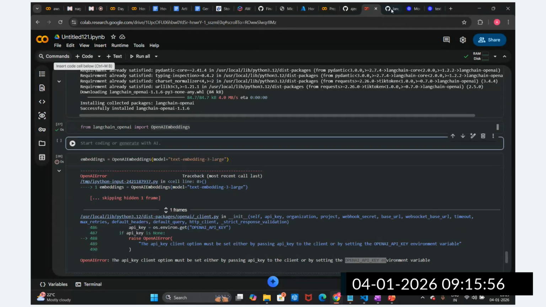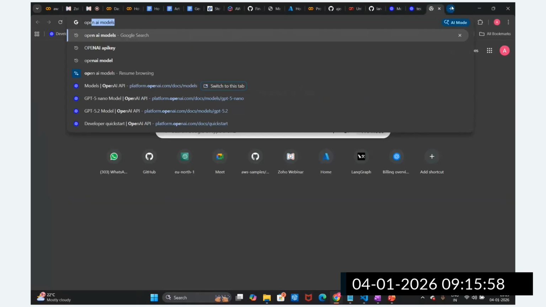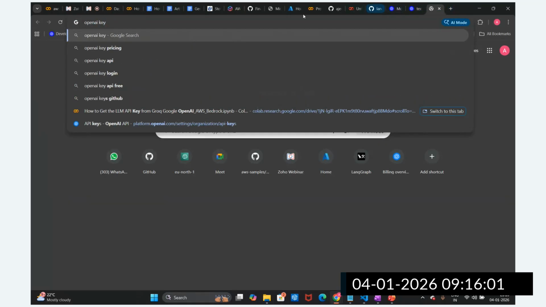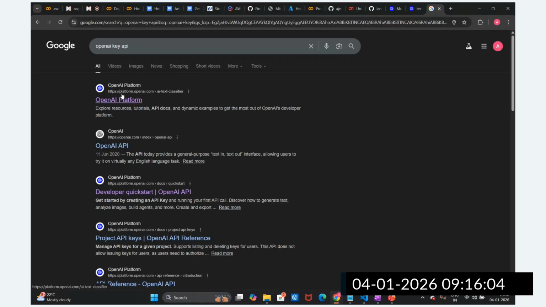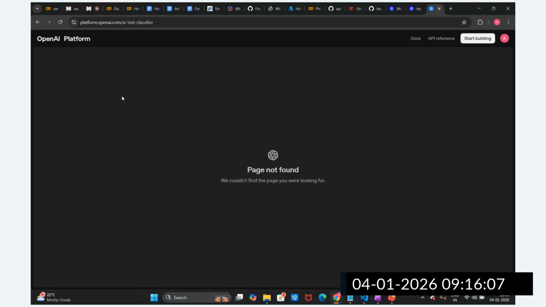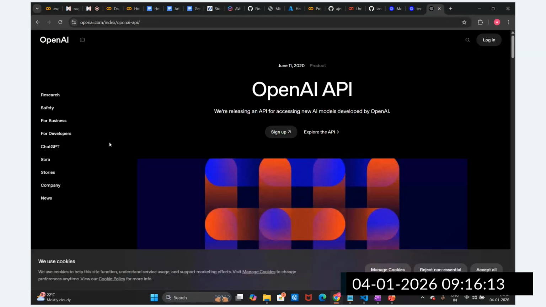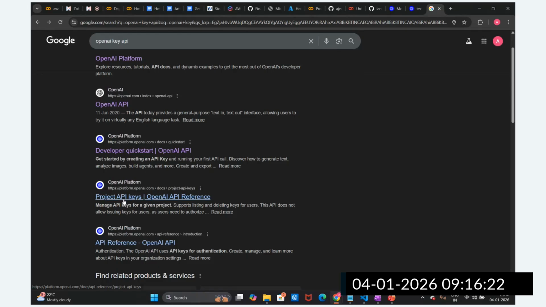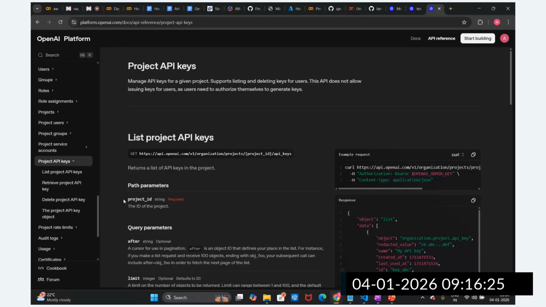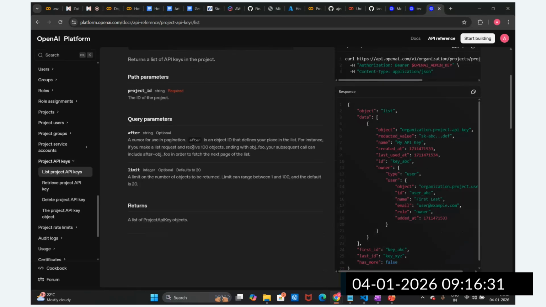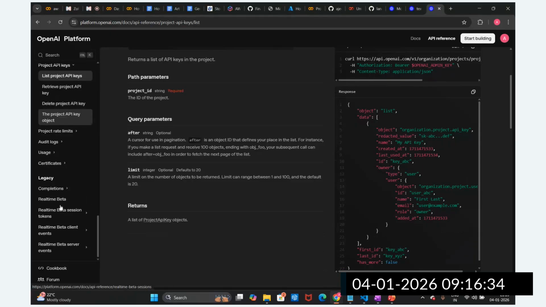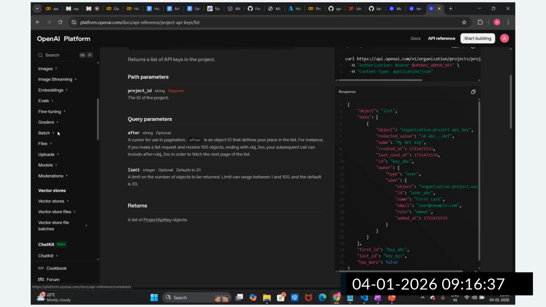So what I'll do, I am going to create the OpenAI key. Let's go to the OpenAI platform. Okay, there is an API key option.